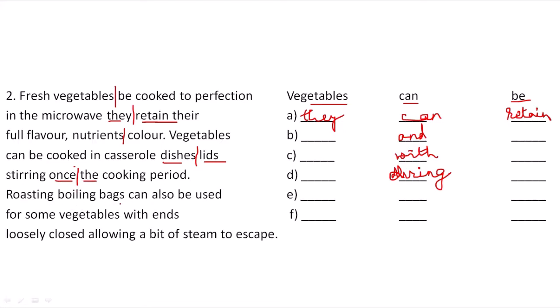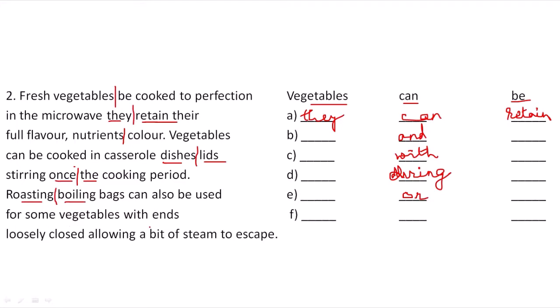Roasting or boiling can also be used. Roasting and boiling are different activities, so one can do either, so the word or will be correct. The missing word is or, the before word is roasting and the afterward is boiling.